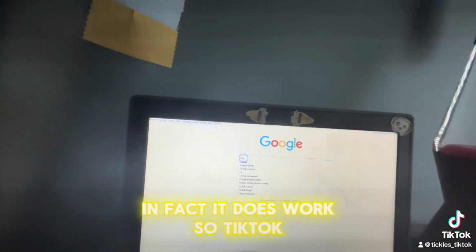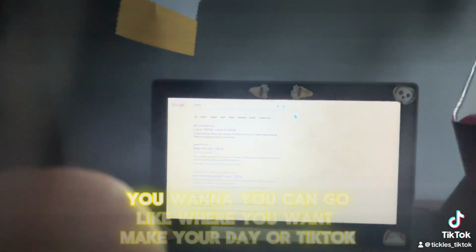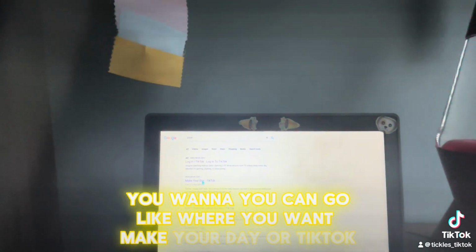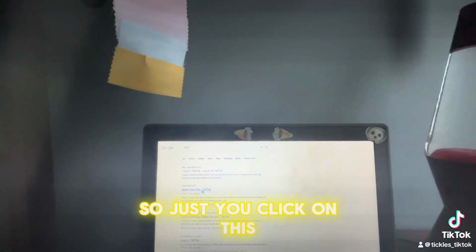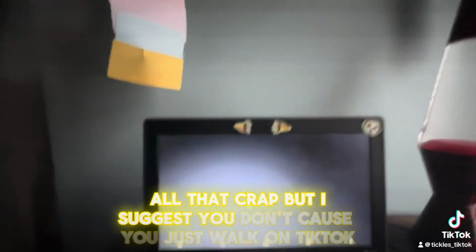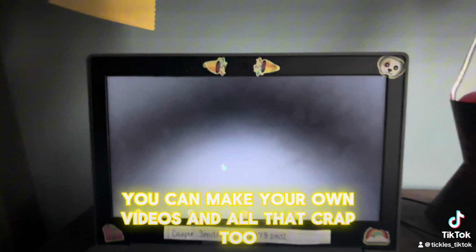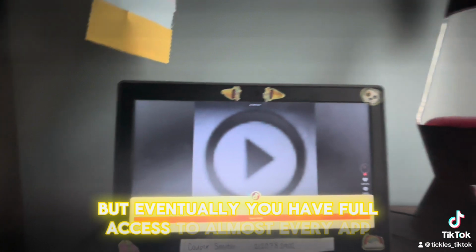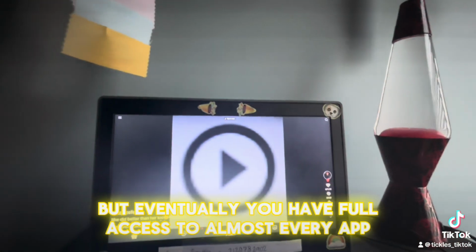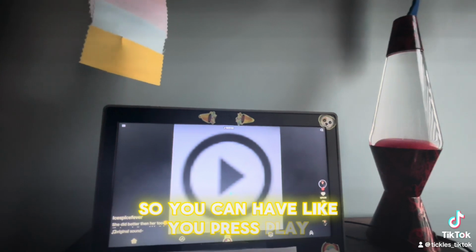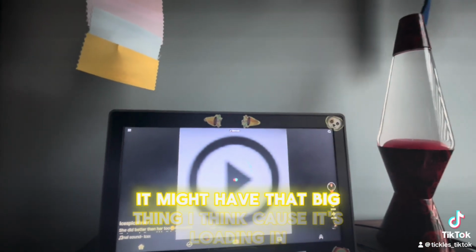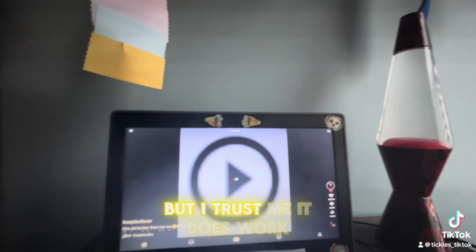So, TikTok opens up. You can go wherever you want. You can sign into your account, but I suggest you don't, because you can just watch more TikTok. You can make your own videos too. It takes a while for it to load up, but eventually you have full access to almost every app. You press play. It might have that big thing because it's loading in, but trust me, it does work.